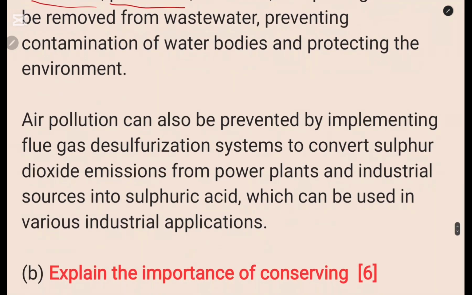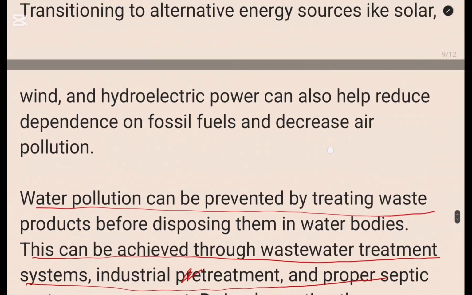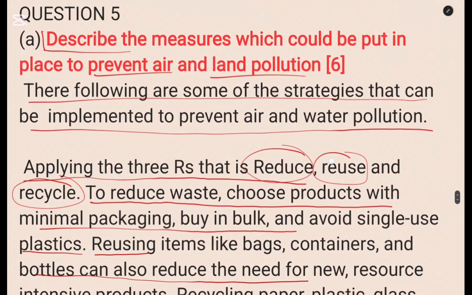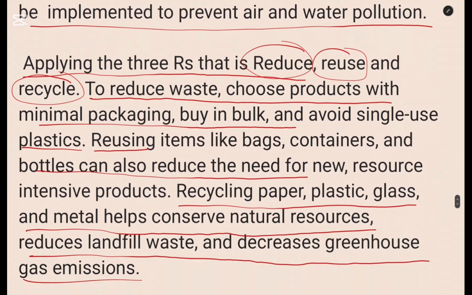Air pollution can also be prevented by implementing flue gas desulfurization systems to convert sulfur dioxide emissions from power plants and industrial sources into sulfuric acid, which can be used in various industrial applications. So this was the first part of question 5, and the marks were 6 marks.